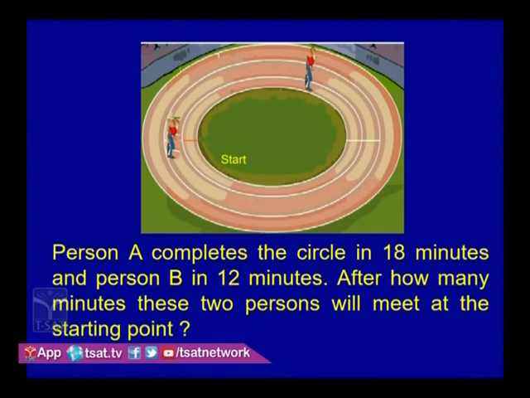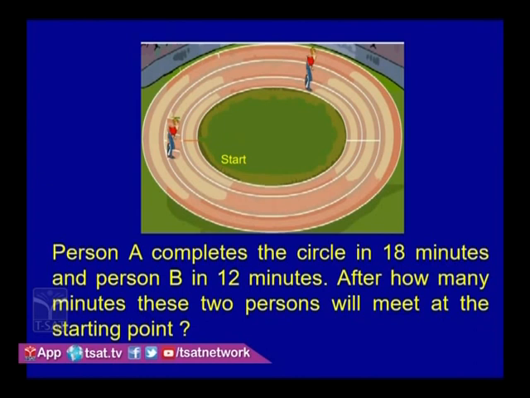If you observe, there are two persons. Person A completes the circle in 18 minutes and person B in 12 minutes. Can you guess after how many minutes these two persons will be at the starting point? The concepts involved here are LCM and HCF, and those are the concepts we are going to learn today.